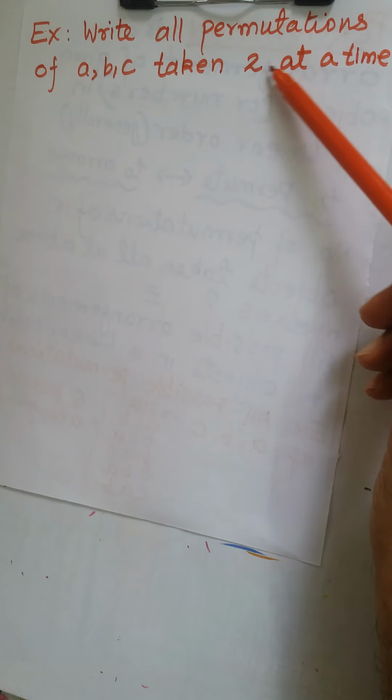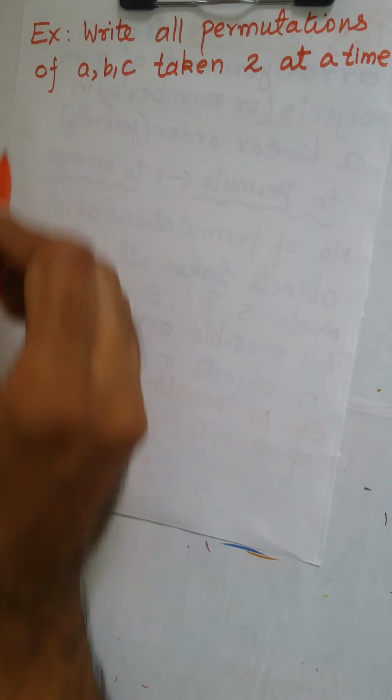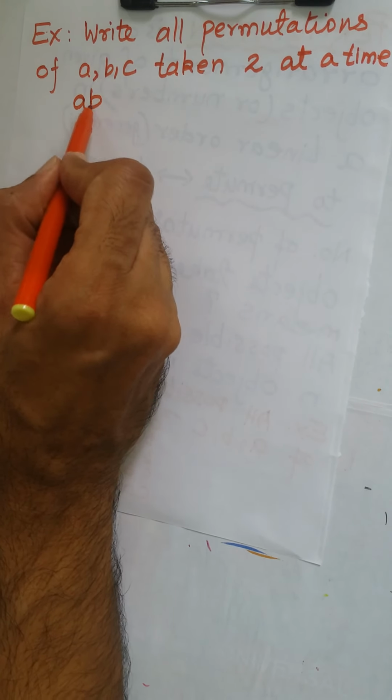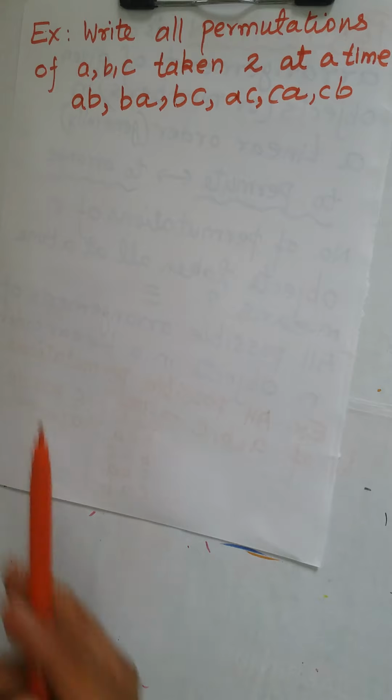Now let's take another example. Write all permutations of the letters ABC taken 2 at a time. So what are those arrangements? One of the arrangements is AB. Okay, so BA is also there. What else? How many other possibilities are there? So the others are BC, AC, CA, CB. So there are a total of 6 such permutations.